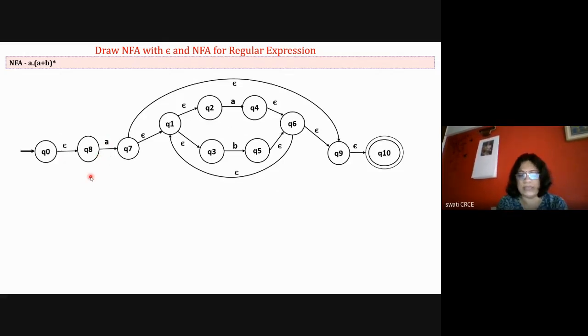So this is a complete diagram. Now, what is asked in the exam is that they will give you the regular expression. They will ask you to draw NFA with epsilon. They will ask you to find out DFA and then they will ask you to minimize the DFA. This is also asked one or two, many times in the exam, and that is only for 10 marks. So many things to be done for one problem for 10 marks is also asked.